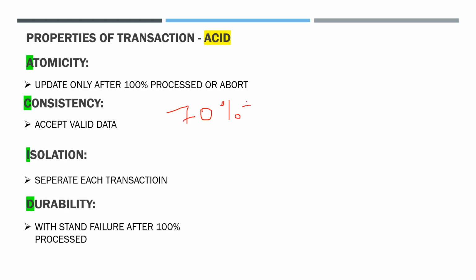When the transaction is aborted, stopped at 70%, CICS shouldn't update any contents. CICS should abort the transaction and delete all the traces of the transaction, so that nothing is left for the next transaction. We have to perform the transaction again from the first. Nothing will be continued. The transaction which is stopped at 70% will be terminated and deleted, and all the traces will be deleted.